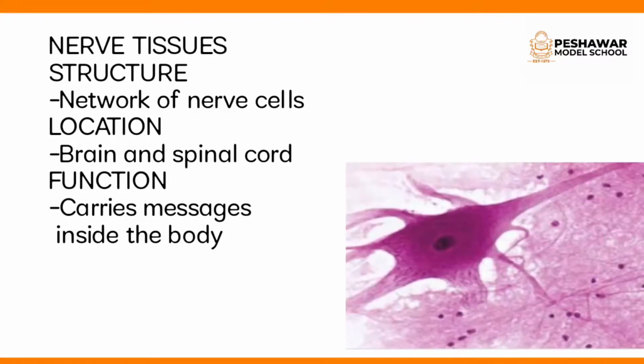Third type of animal tissue is nerve tissue. Nerve tissues are the main tissue components of the nervous system and are made up of nerves. These tissues are present in the brain and spinal cord of an animal. The function of nerve tissues is to carry messages from the brain to all parts of the body and from all parts of the body to the brain.